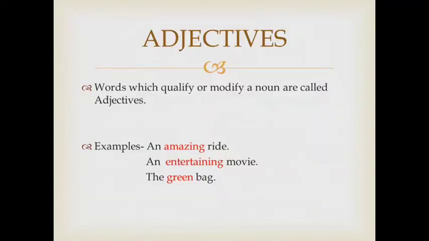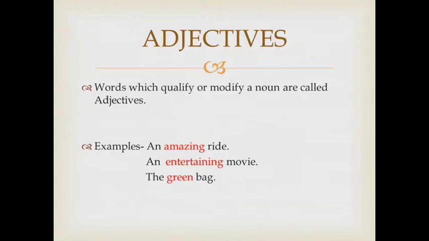Words which qualify or modify a noun are called adjectives. An adjective is a word that qualifies or modifies a noun. It answers the questions which, how much, how many, or what kind asked of the nouns. For example, we can say an entertaining film, the left turn, 4 cups, an amazing ride, the green bag. All these are examples of adjectives.